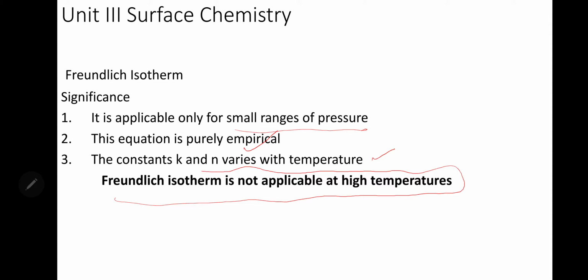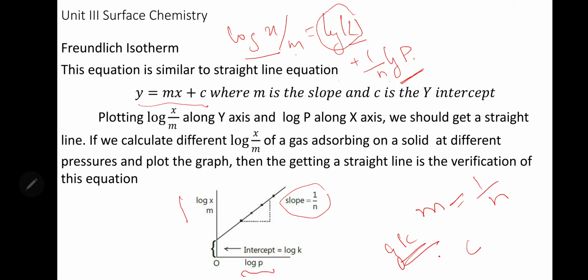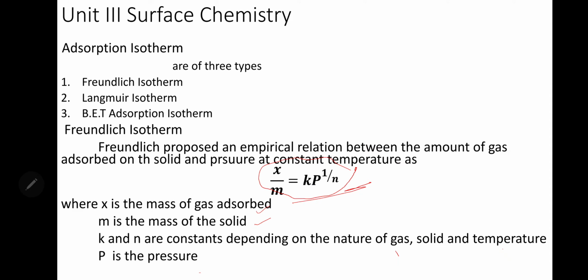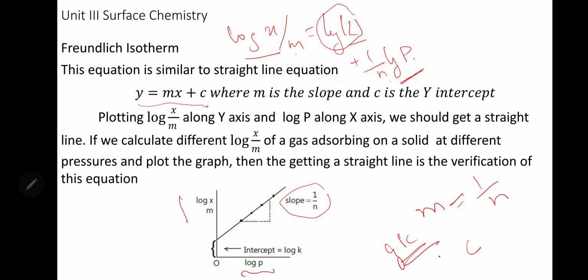This is very important. Okay, so that is Freundlich isotherm. It's only an expression. What is the expression? x by m is equal to k p raised to 1 by n, where x by m is the mass of the gas adsorbed per unit mass of the solid, k is a constant, n is a constant, p is the pressure of the gas.